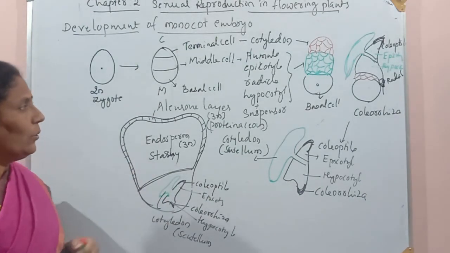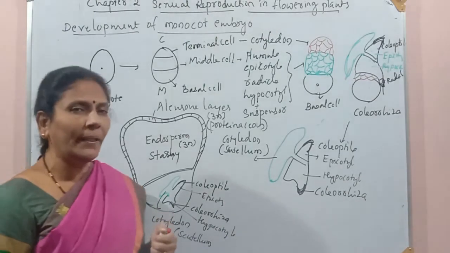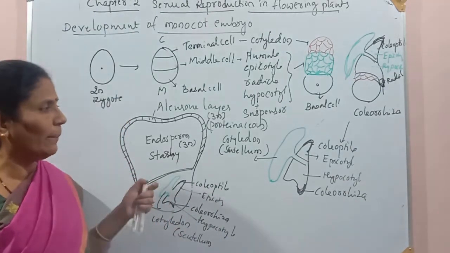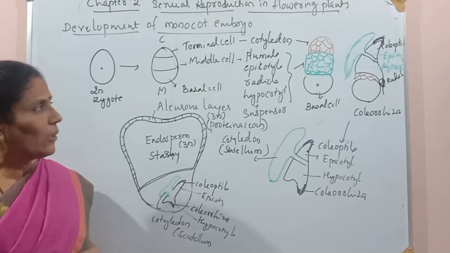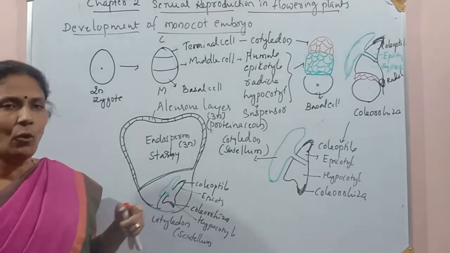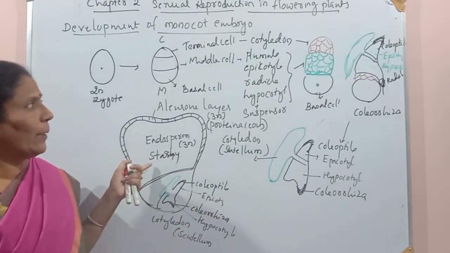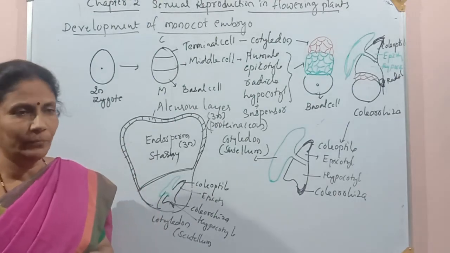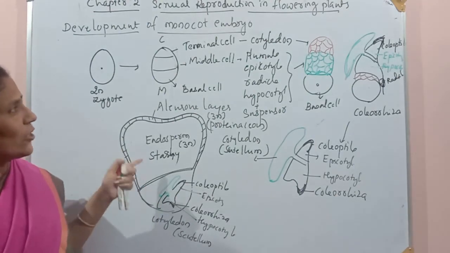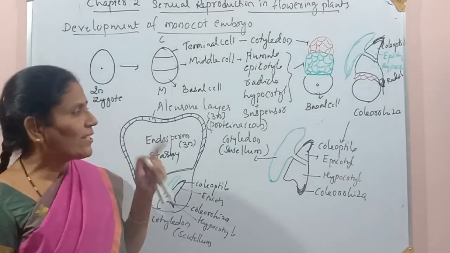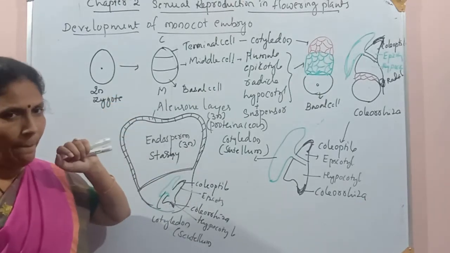Now we can compare the development of dicot embryo with the monocot embryo, because there are a lot of variations in the development of dicot embryo and monocot embryo. Now let us make out such differences. First we start with this cell.